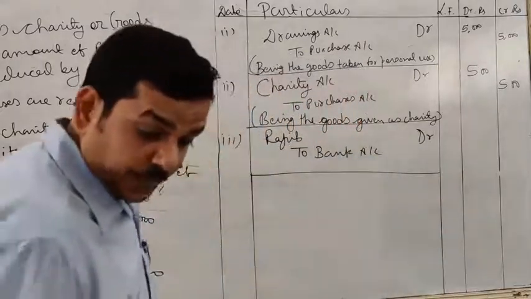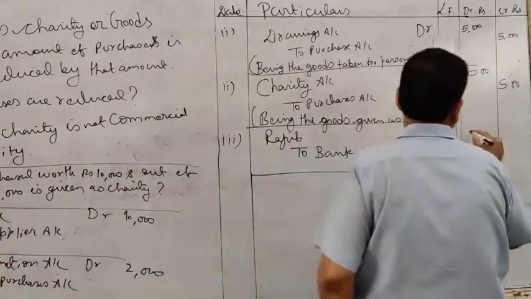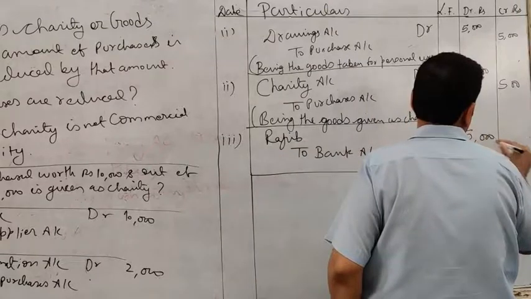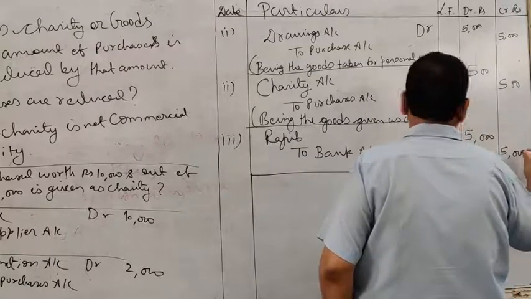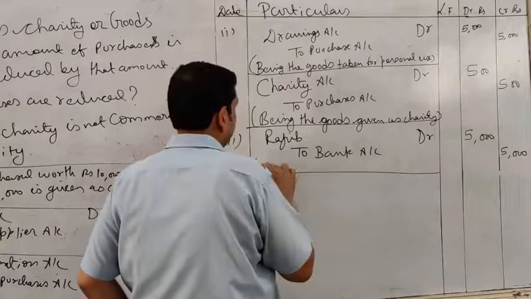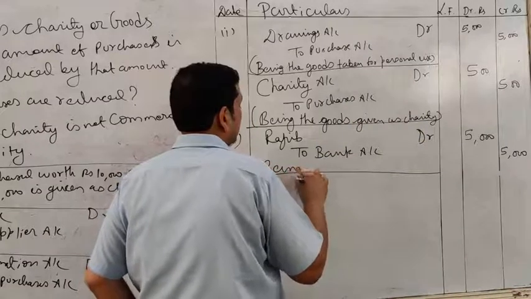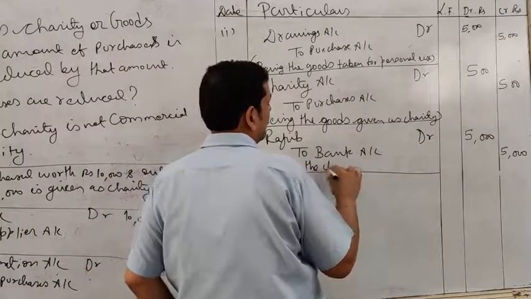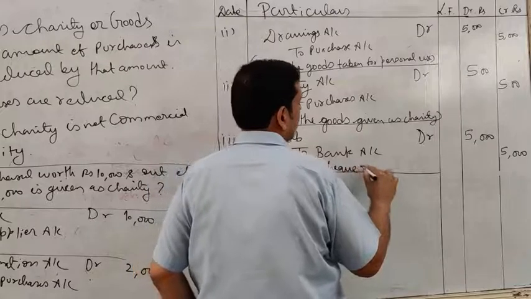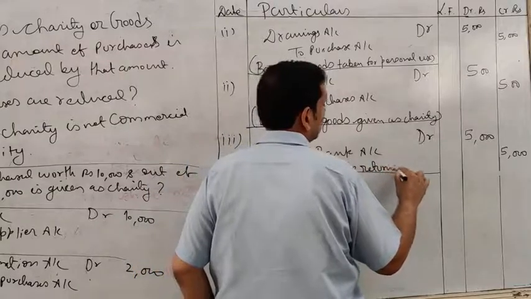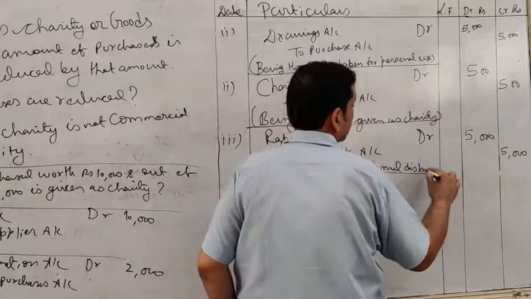The amount is rupees 5,000. Write down the narration, being the cheque returned dishonored.